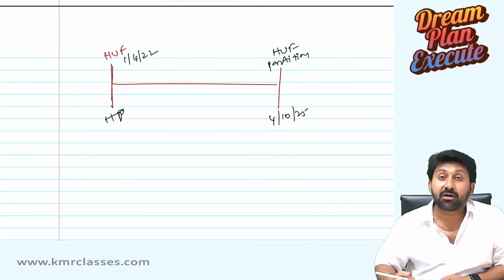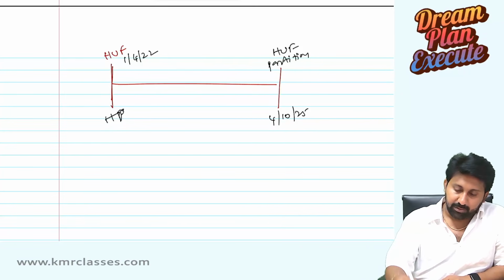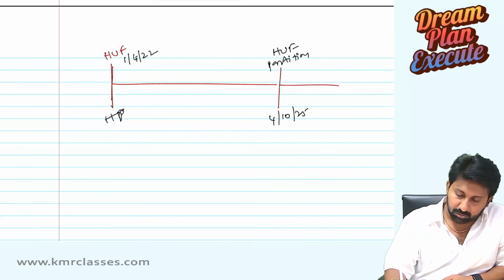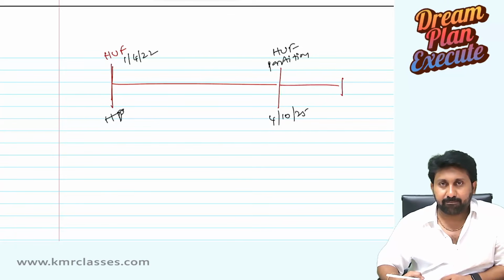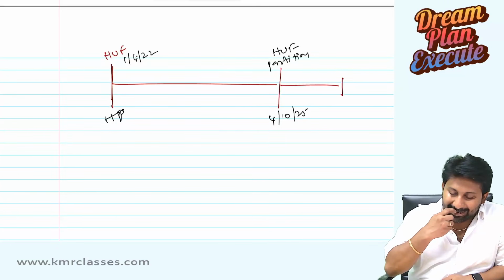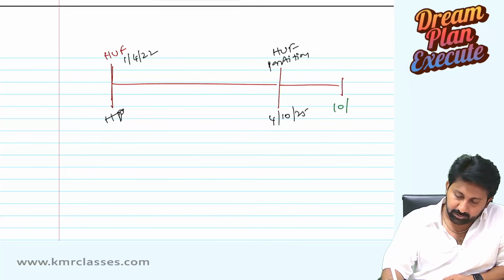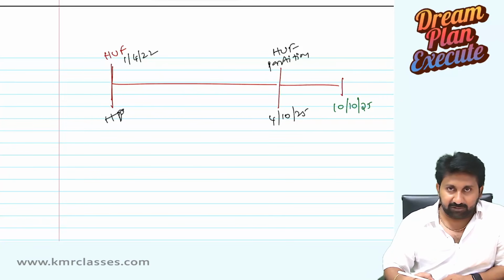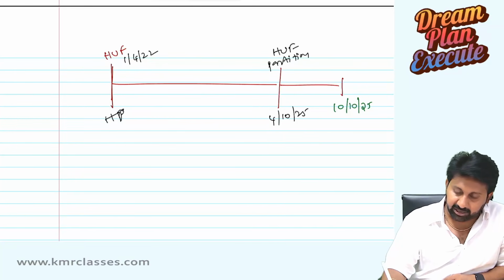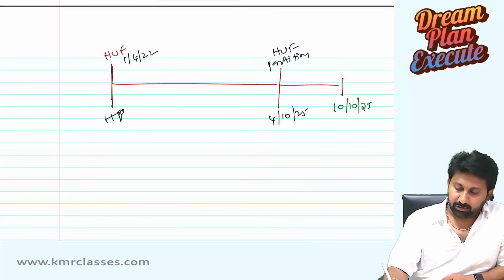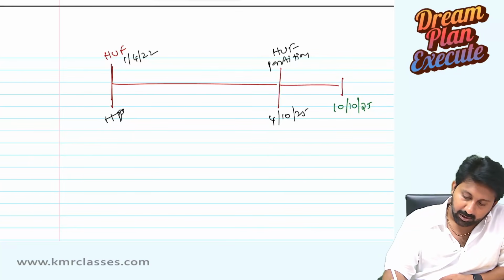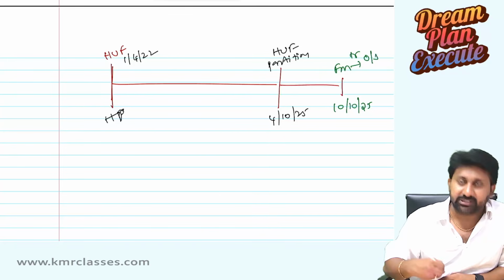Now, see here. On 10/10/25, a family member transferred it to an outsider.